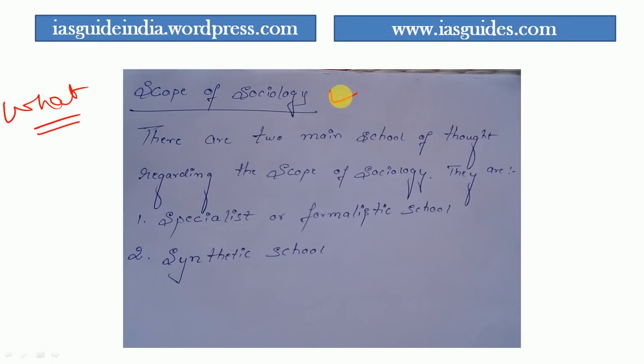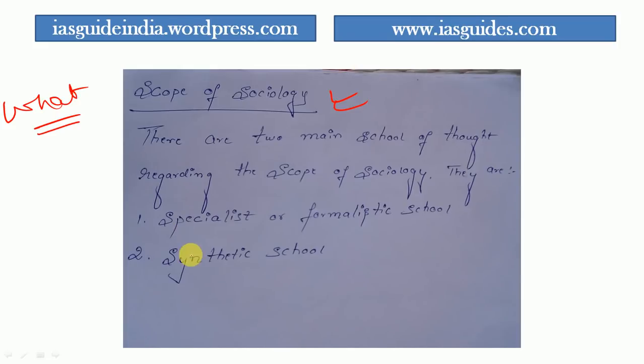We have to keep in mind that sociology is so elastic as a subject. We cannot confine sociology within certain boundaries. It is so elastic as a science, and it is very difficult to determine where the boundaries begin and where they end. We cannot have a clear-cut idea about where the boundary began and ended when it comes to sociology as a subject.